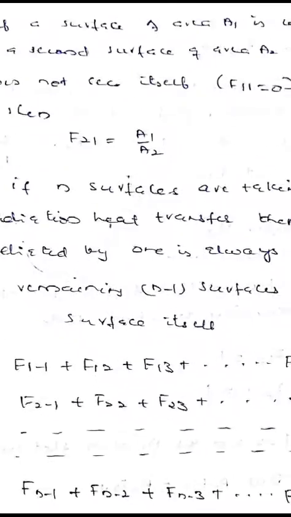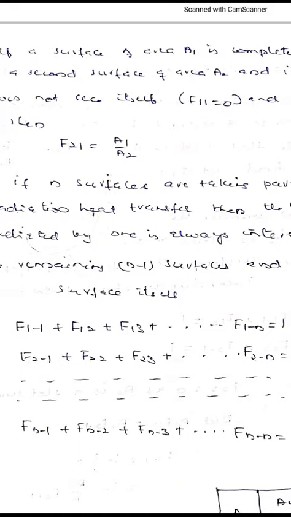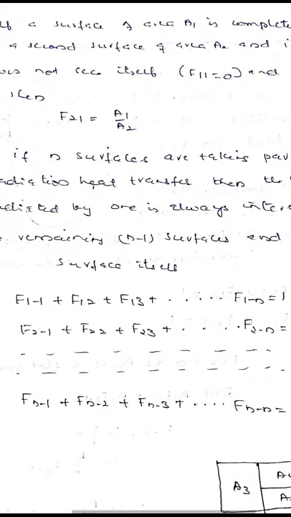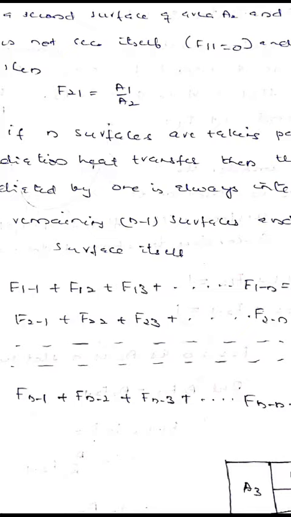Then if n surfaces are participating in radiation, F11 plus F12 plus F13 up to F1n equal to 1, F21 plus F22 plus F23 up to F2n equal to 1. Similarly, we can write for all the surfaces engaged in the radiation process.